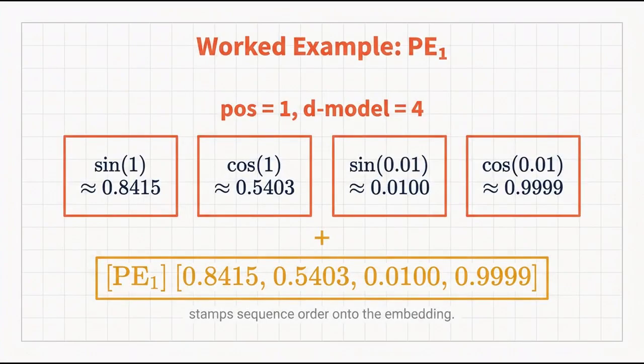For position pos equals 1 with d model equals 4. At index 2i equals 0, we get sine of 1, which is approximately 0.8415, and cosine of 1, which is approximately 0.5403. At index 2i equals 2, we get sine of 0.01, which is approximately 0.0100, and cosine of 0.01, which is approximately 0.9999. Adding this vector to the embedding stamps its sequence order. The resulting positional encoding vector PE sub 1 is a 1 by 4 row vector with entries 0.8415, 0.5403, 0.0100, and 0.9999.